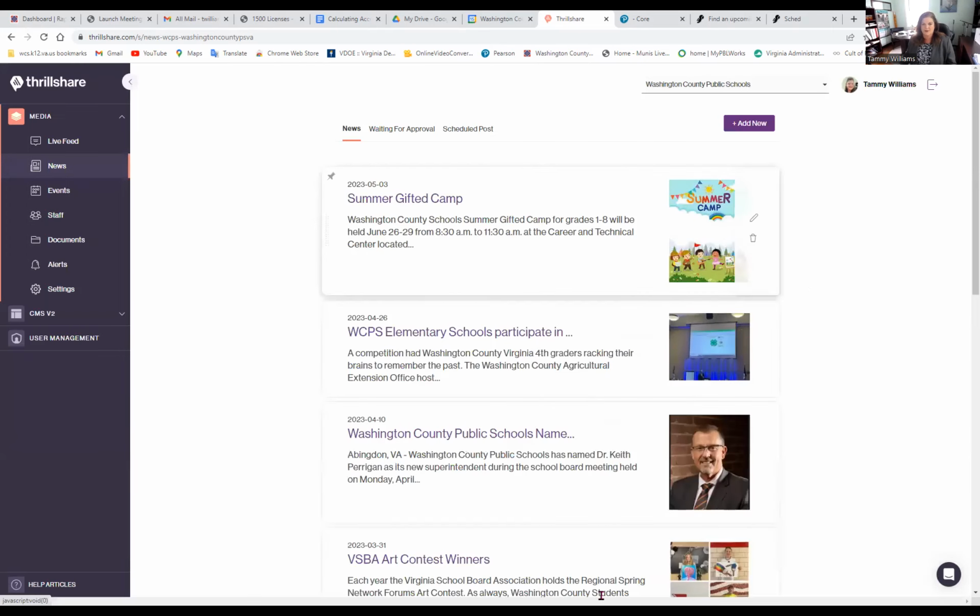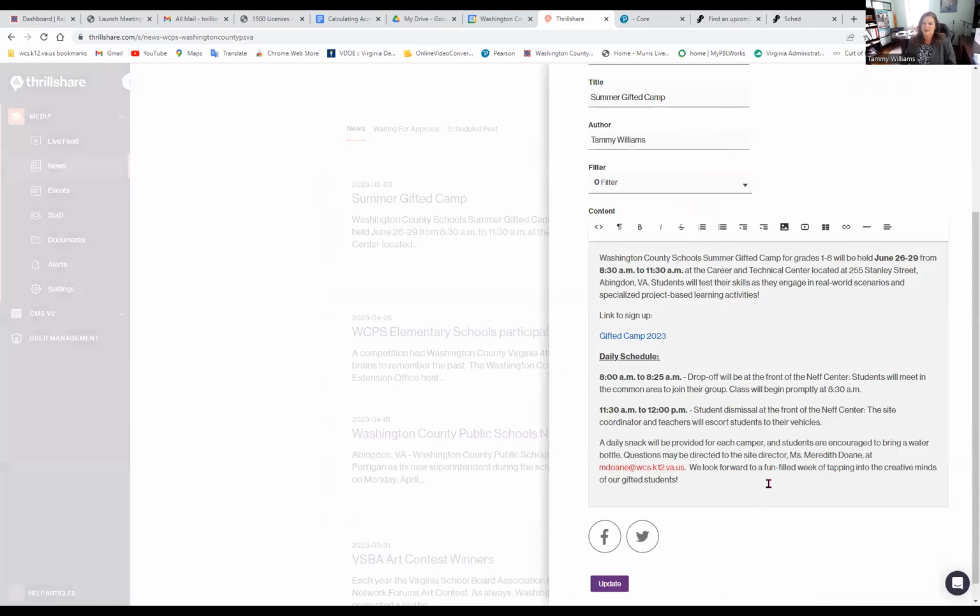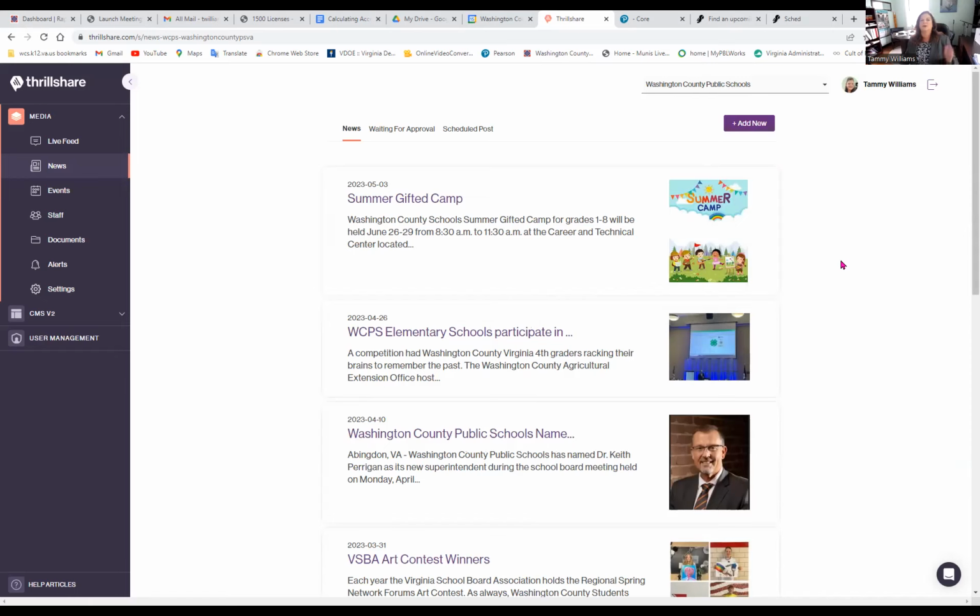You can see your previous ones. If you've got a previous one and you see, oh gosh, I posted it and it's got a misspelled word, you can edit it by clicking that pencil and going down in here and just clicking it around and update it. Obviously, some people may have already seen it, but if you get in there quick enough, you can edit it so that you can make those quick changes if you need to.